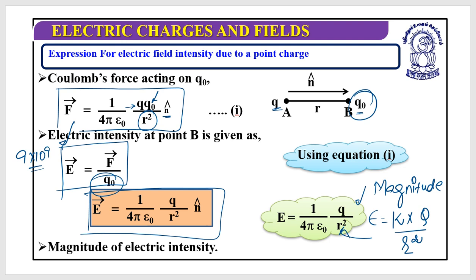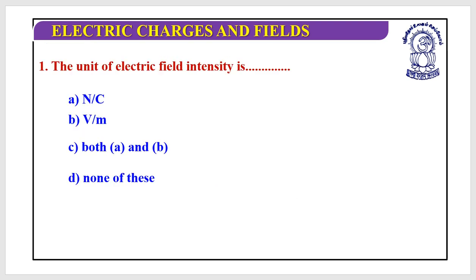Okay, so let's do certain MCQs. Let's do it quickly. First, they ask us the unit of electric field intensity. Now, what is electric field? It's F by q. The unit of force is Newton, the unit of charge is Coulomb. So Newton per Coulomb is the correct answer.